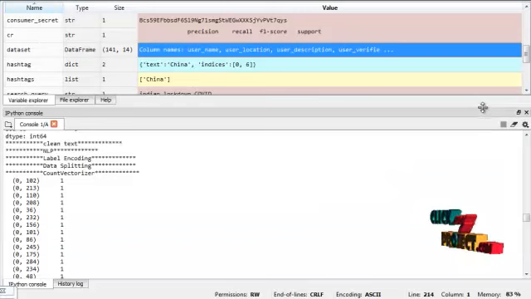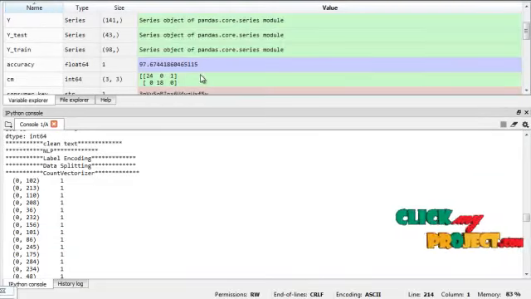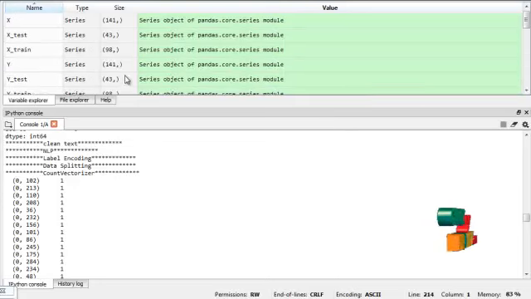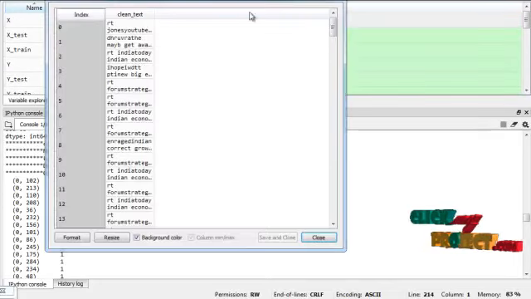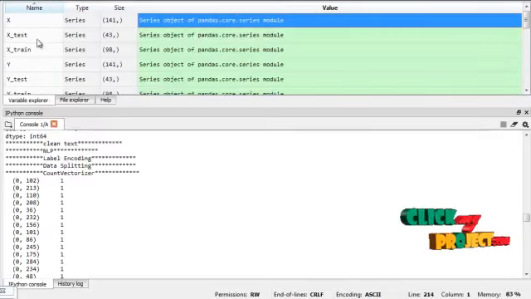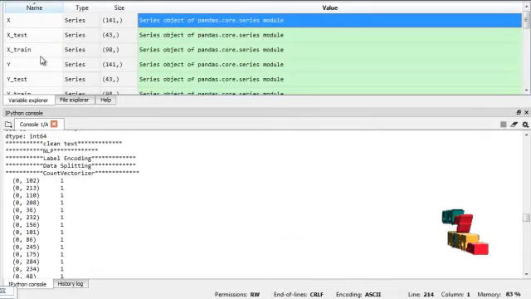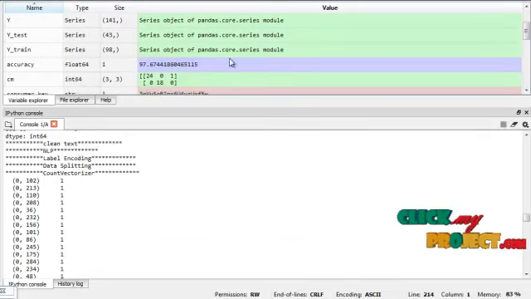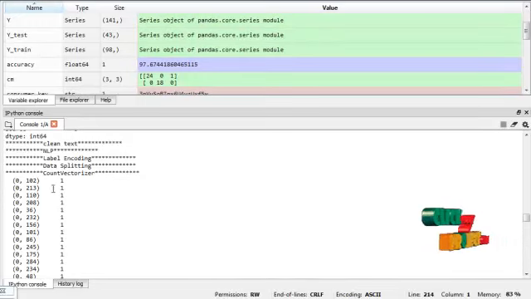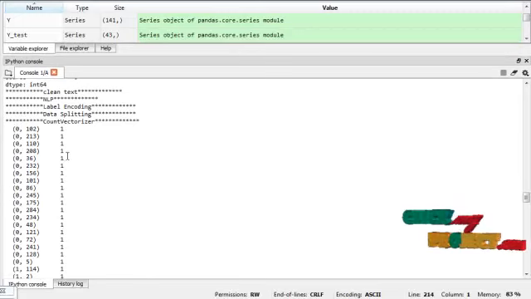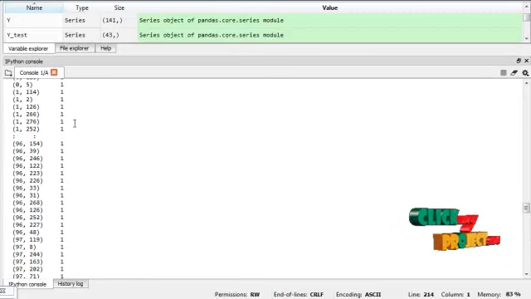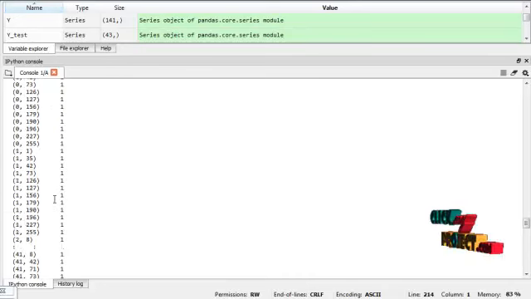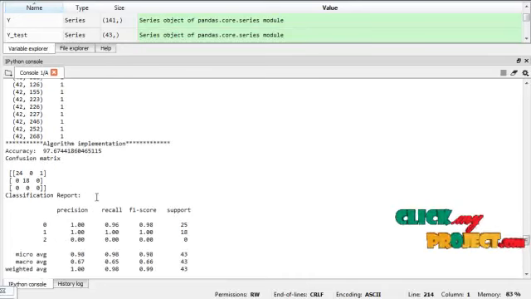After the data labeling, the data will be split into train and test data. This is X train, X test, Y train and Y test to split the statements. And next we are going to count vectorization. Here the sentiment and the statement will be vectorized using the count vectorizer.